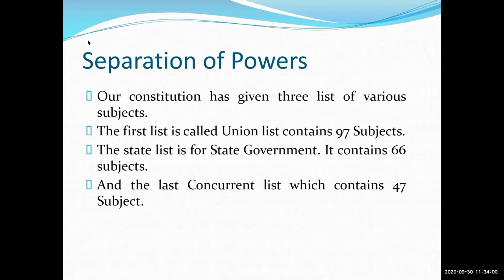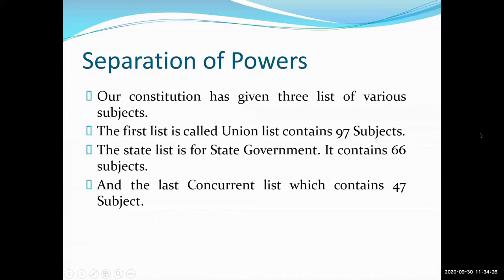Yes, now the first list, this is very important. You have to remember these three lists. The first list is called the union list. Look at your screen. The first list is called union list and it contains 97 subjects. How many subjects were there?